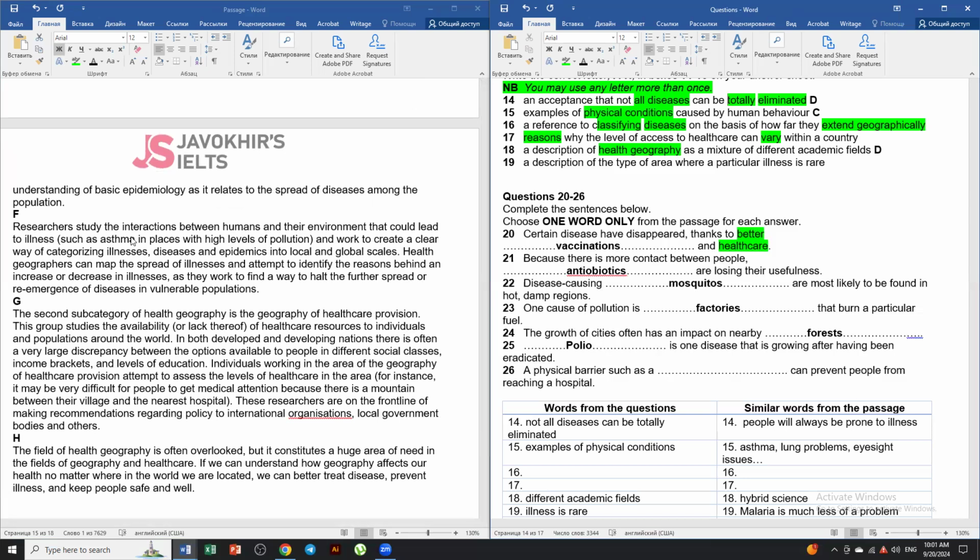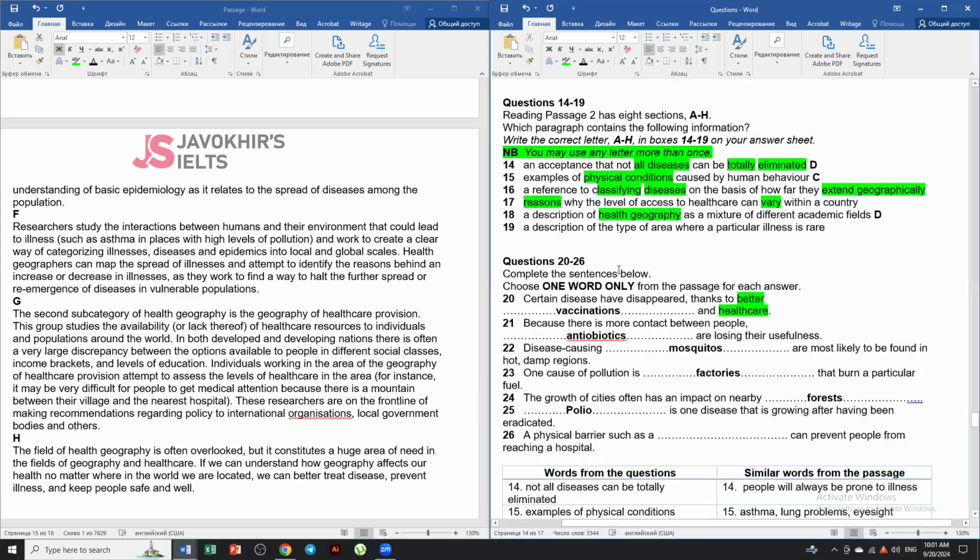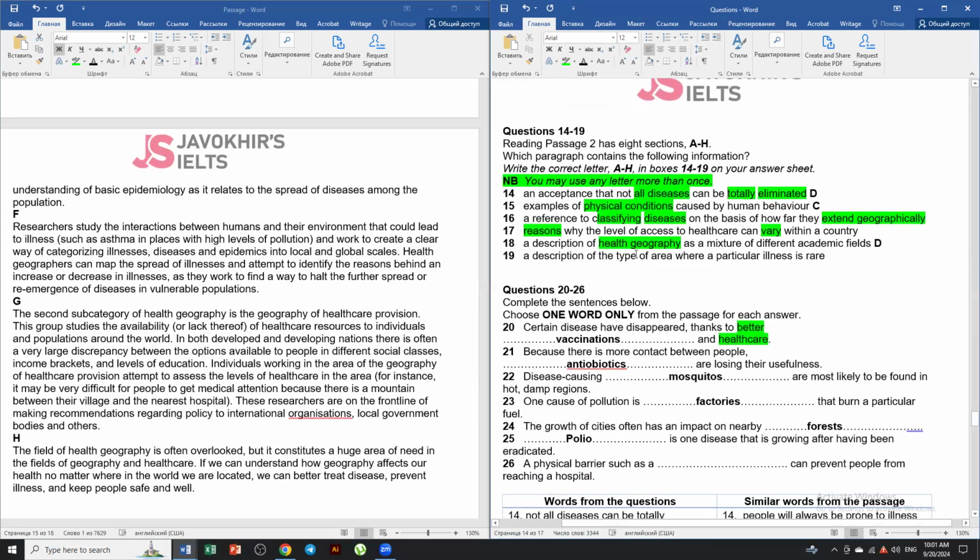Researchers study the interactions between humans and their environment that could lead to illness, such as asthma in places with high levels of pollution, and work to create a clear way of categorizing illnesses, diseases, and epidemics into local and global scales. Health geographers can map the spread of illnesses and attempt to identify the reasons behind an increase or decrease in illnesses as they work to find a way to halt the further spread or reemergence of diseases and vulnerable populations. Okay, I think I found something here.